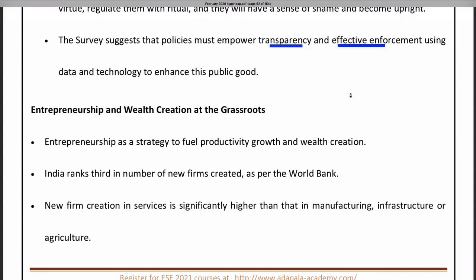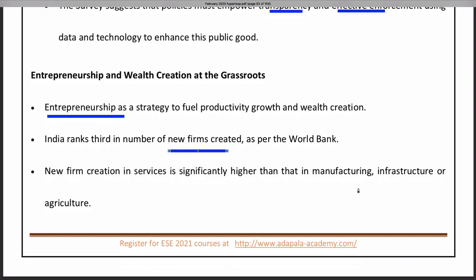Now the Economic Survey is dwelling deep on how to create wealth. So for wealth creation at the grassroots, what is the strategy? Entrepreneurship is the strategy. That is, more people should come up with ideas and fuel productivity, growth and wealth creation. As per World Bank data, India ranks third in the number of new firms created. We need more new firms, and these firms have to sustain. Where are these firms coming up? In manufacturing, infrastructure and agriculture. So we need wealth creation, and entrepreneurship is one of the strategies.